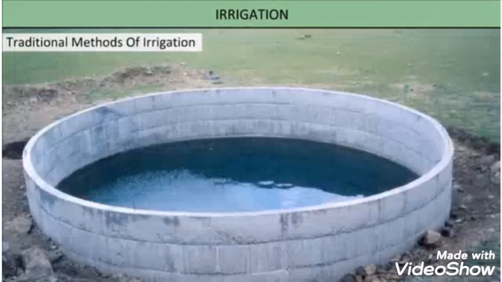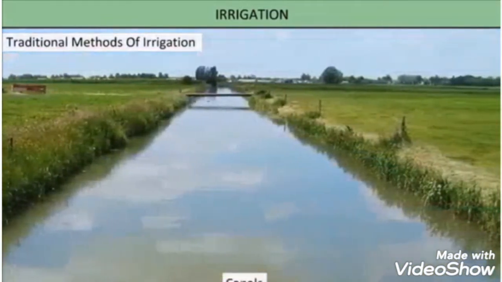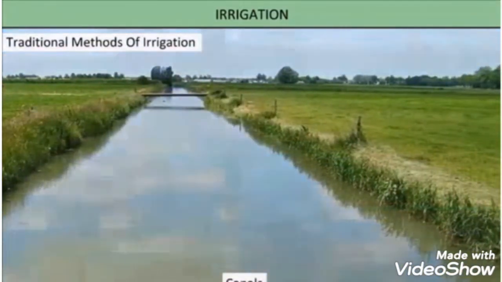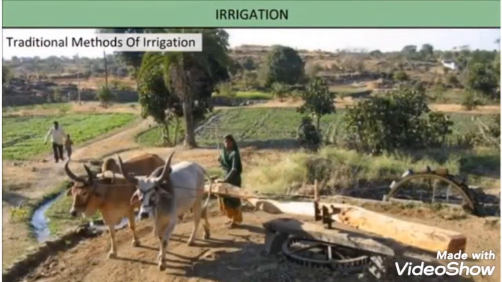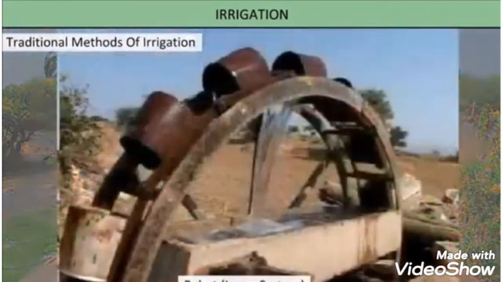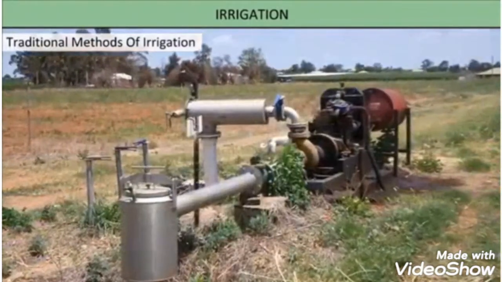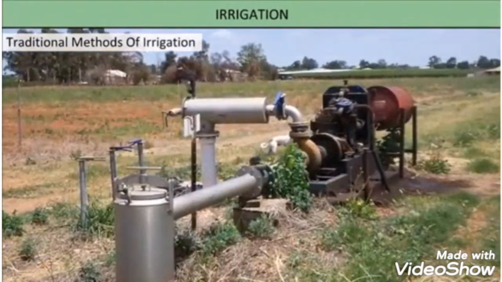Traditional methods of irrigation. The water from the wells, lakes, and canals is lifted by different methods in different places for irrigation purposes. Cattle or human labor is used in traditional methods of irrigation, so these methods are cheaper but less efficient. The various traditional ways are the pulley system, chain pump, rahat, or lever system. We commonly use pumps for lifting water. These pumps run with the help of electricity, diesel, biogas, and solar energy.